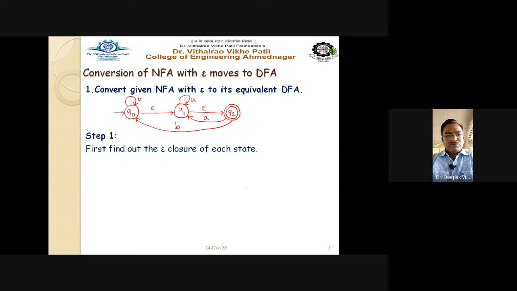You have to find out the epsilon closure of state Q0. So how many states are there? E closure of Q0 is there, then E closure of Q1 and Q2. You know how to find the epsilon closure. Epsilon closure contains the state itself and the epsilon transitions from that particular state. So E closure of Q0 is nothing but your Q0, the state itself.